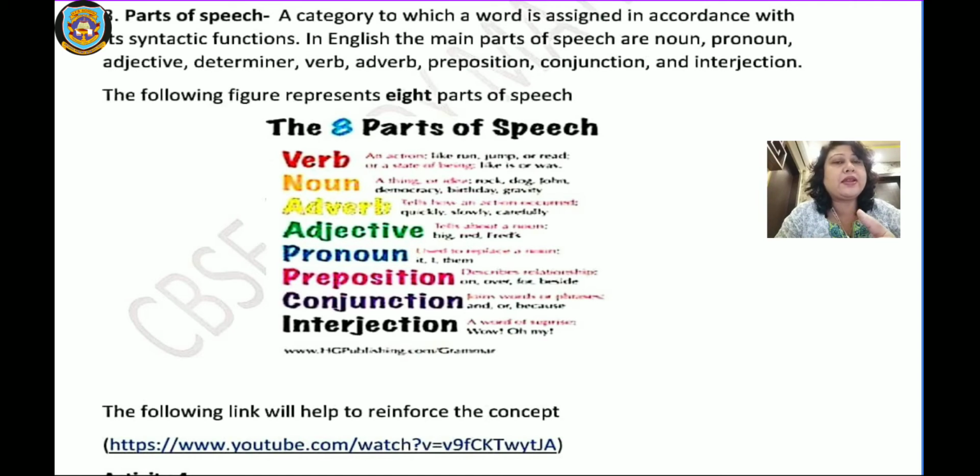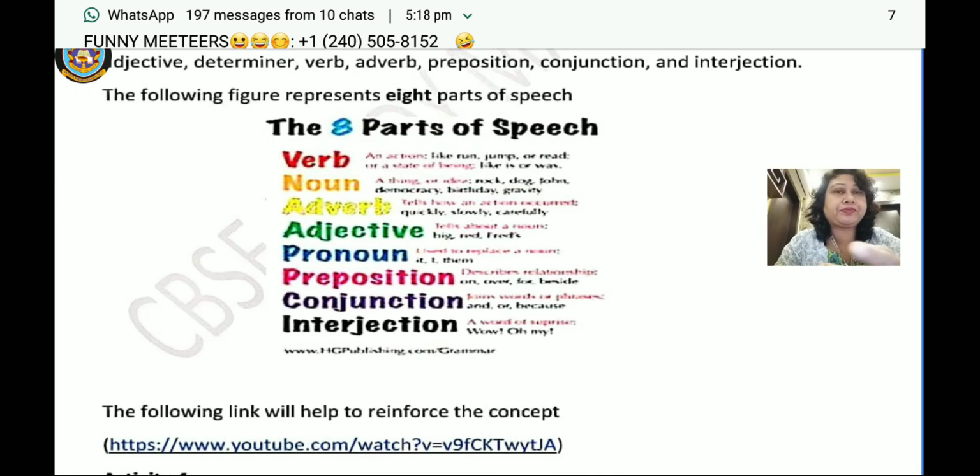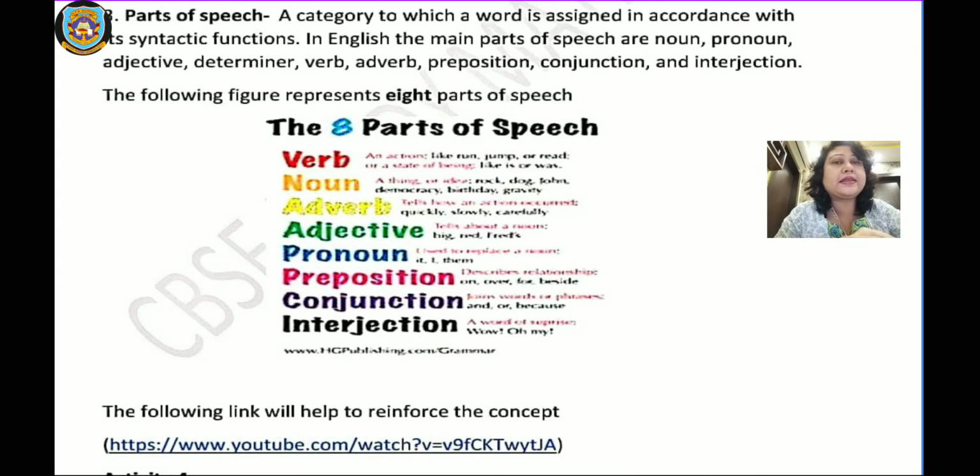Alright, as I told you, here you basically will get questions of 2 marks. So first one is verb, then second one is noun, then adverb, adjective, pronoun, preposition, conjunction and interjection. So these are the different 8 parts of speech. The following link will help to reinforce the concept. So here we have a YouTube link over here. Clicking on each will give you more clarity on the different parts of speech. Alright.